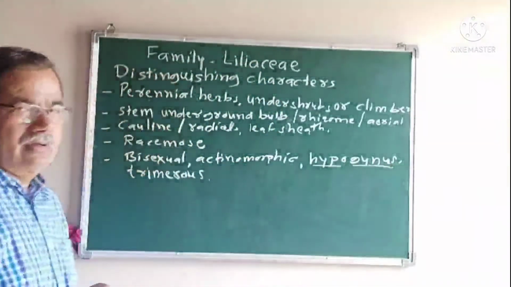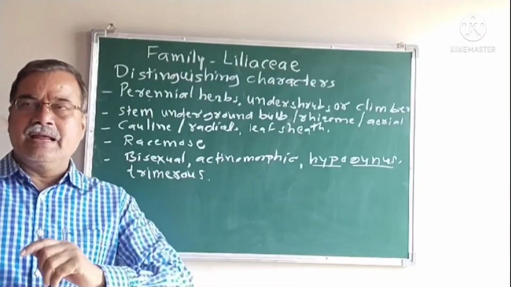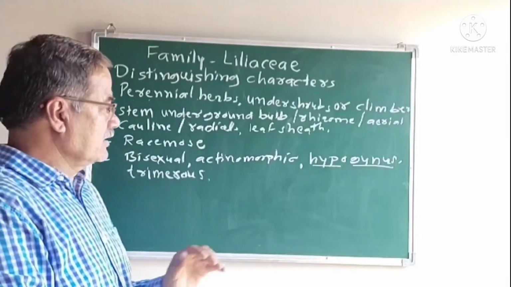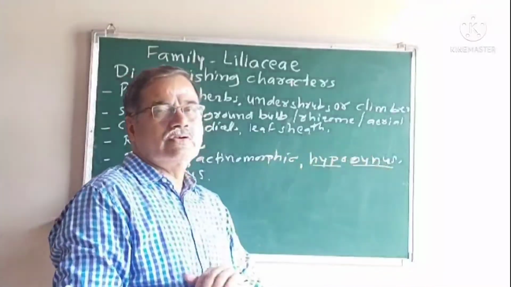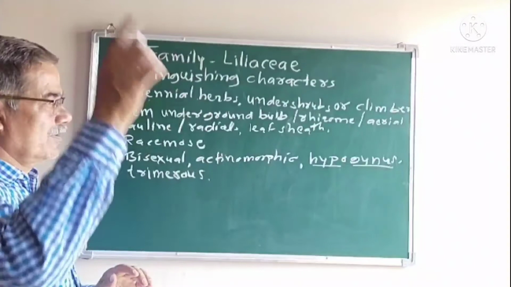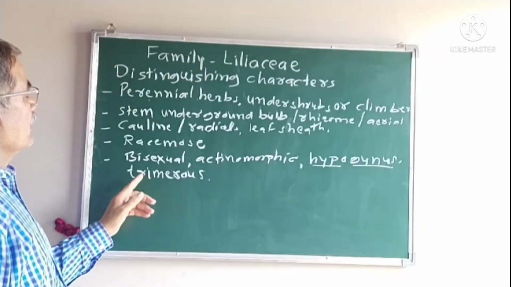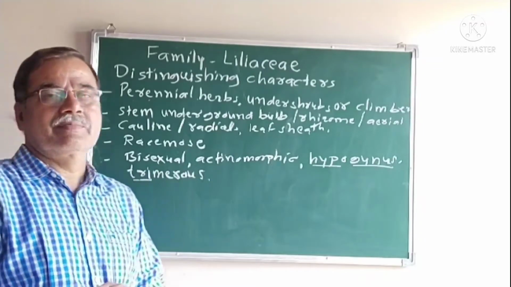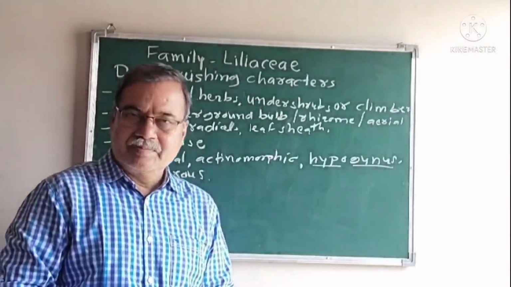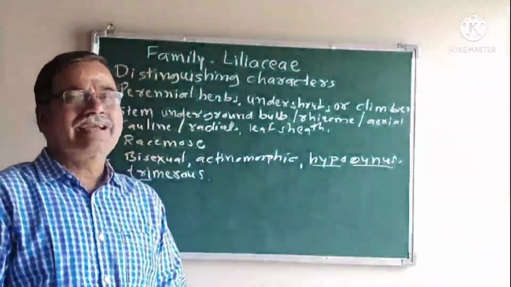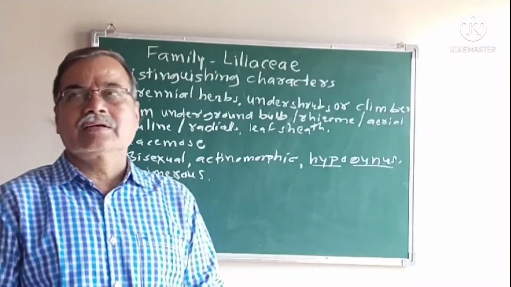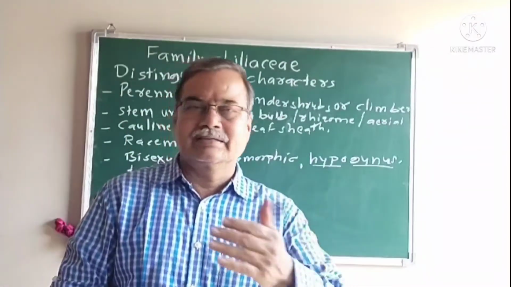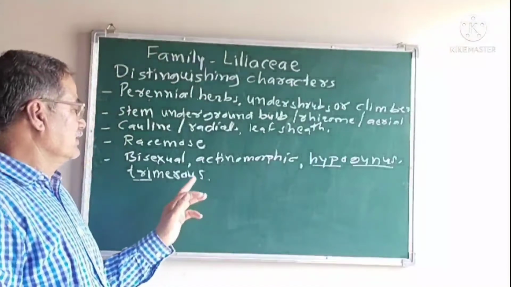The perianth and androecium arise from below the gynoecium, known as hypogynous, therefore ovary superior. And trimerous, tri means three, merous means in multiples, that is perianth, androecium, gynoecium are found in multiples of 3, 6, 9, that is known as trimerous.